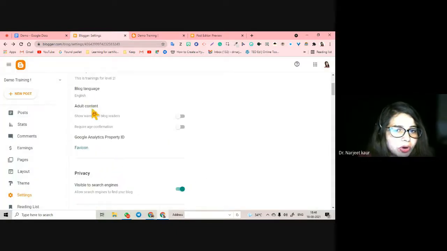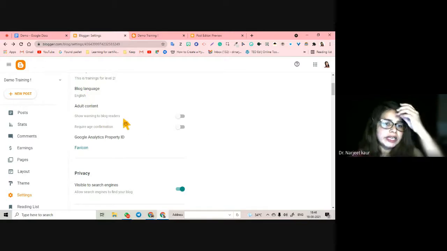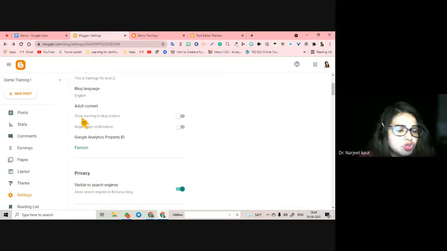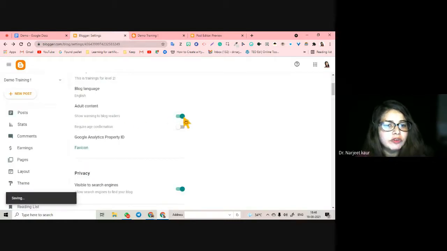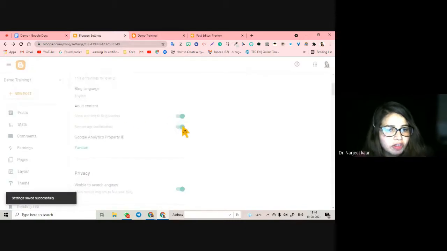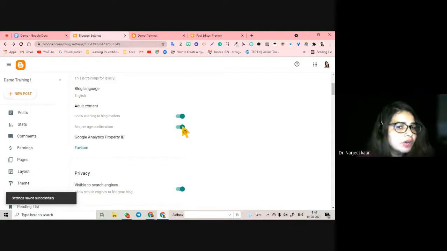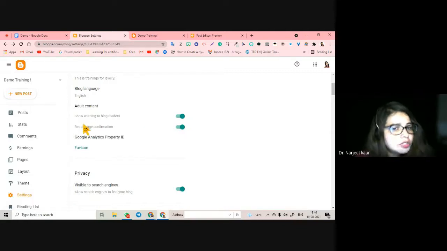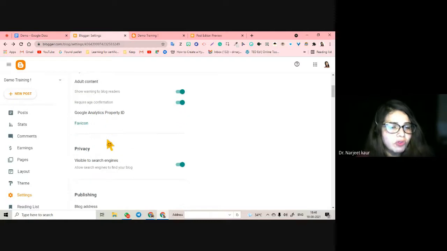Now this is very important, the adult content. If you are writing anything which is for 18 years and above, then you would like to show the warning to the blog readers, and I will put this on. That means age confirmation is required before they can read your blog, and the blog is going to show them a warning that this blog is for only people who are 18 and above.